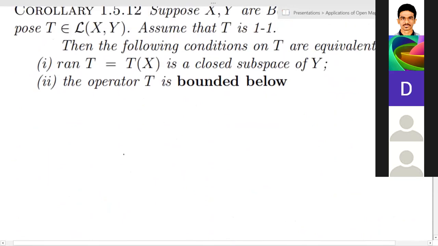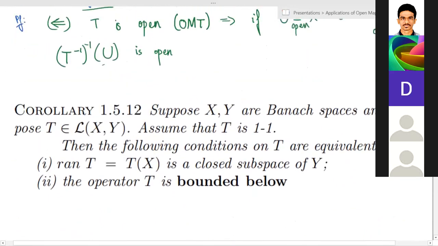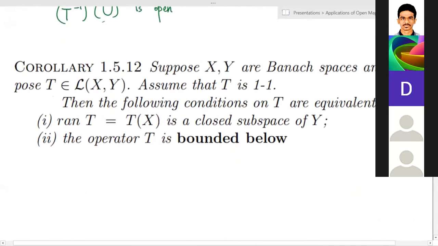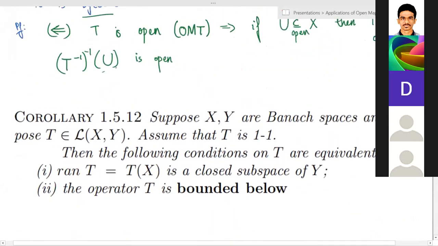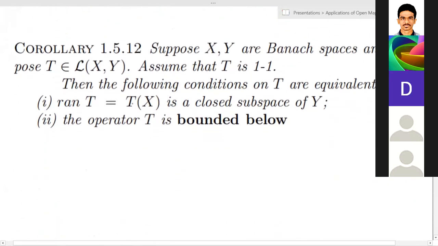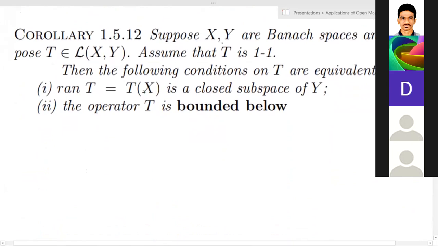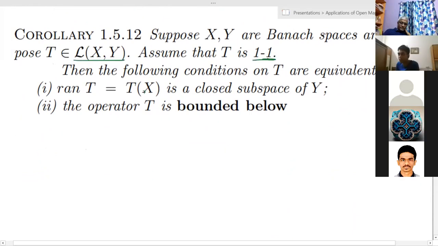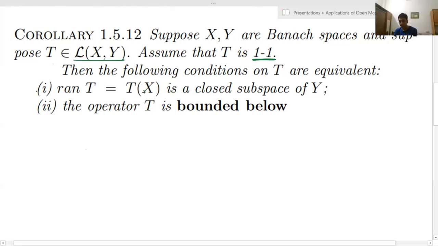Okay. Yeah. So I'll just come back to this corollary, which I left for the end. Recall the bounded inverse theorem again. It was that any continuous linear bijective map has an inverse, which is continuous and linear. So this is a slight generalization of this in the sense that now you have a continuous linear map, but instead of bijective, you take an injective map, and then you see that these two conditions are equivalent.